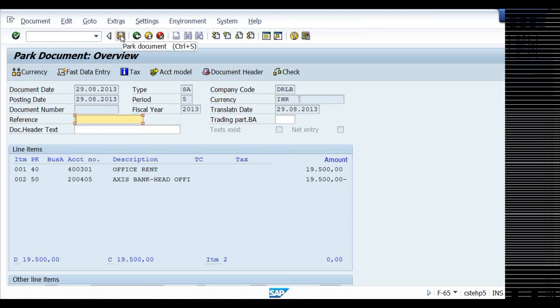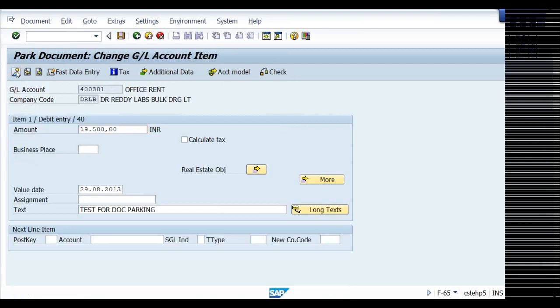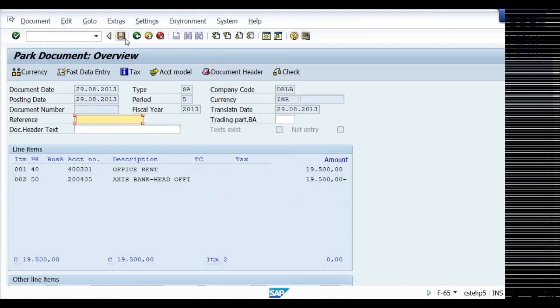Here, see, park document. It is asking us to park it. Previously, if you go to F-02, it will show you post, but here it is park. Now save it.